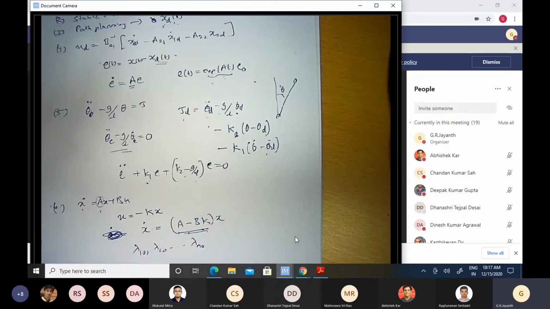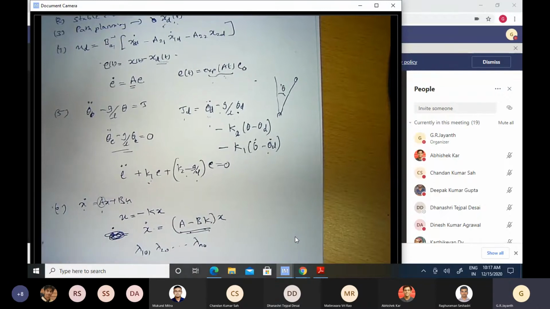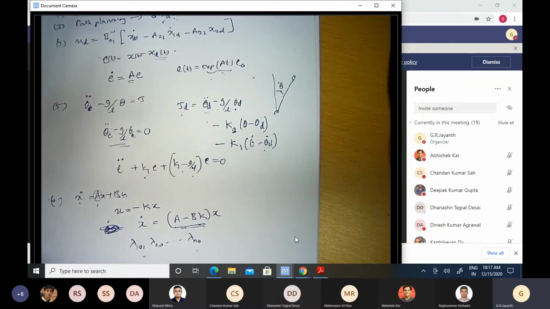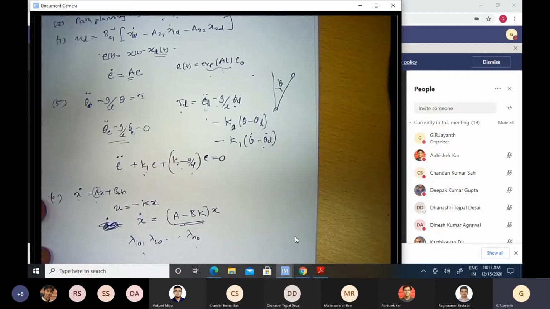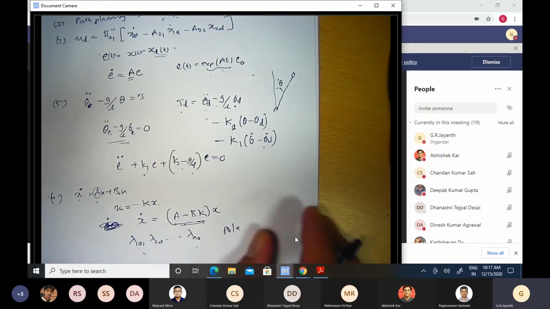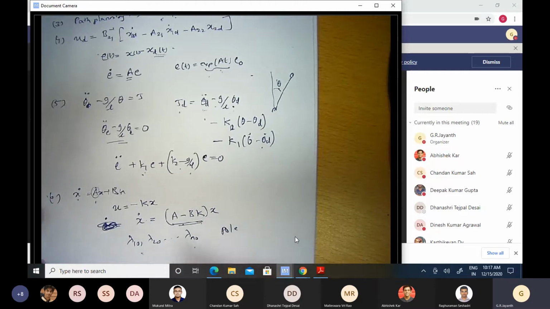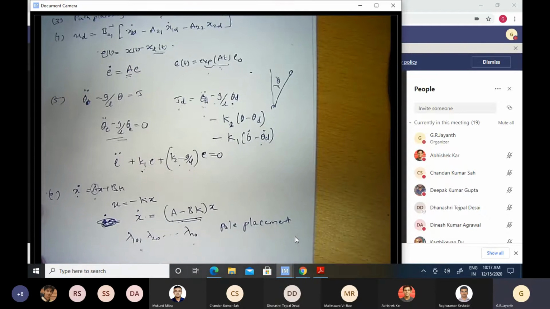So I can specify exactly what these values have to be and choose such values of the gain k that the closed loop system has these particular eigenvalues. Okay, so this approach to stabilizing a dynamic system is called pole placement. Not just stabilizing, but achieving the desired performance in terms of decay of transients. Pole placement.